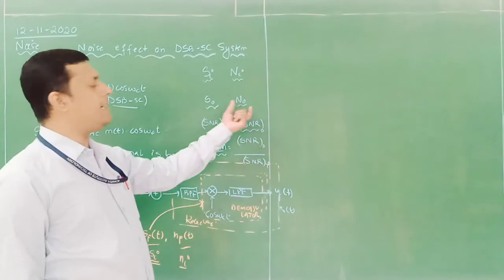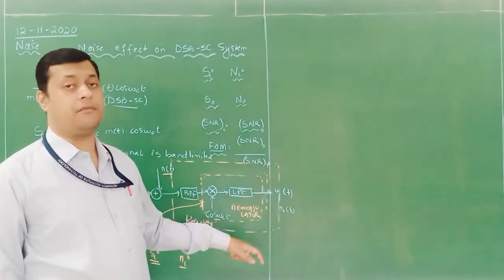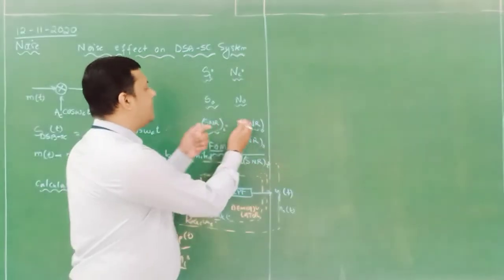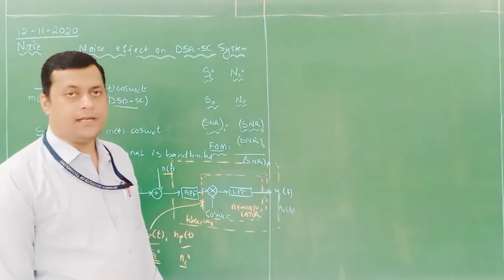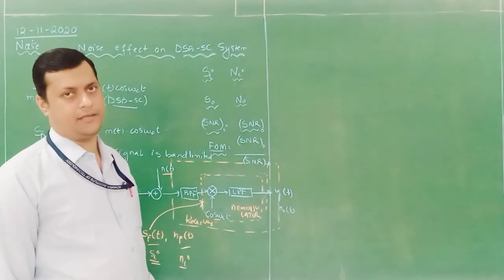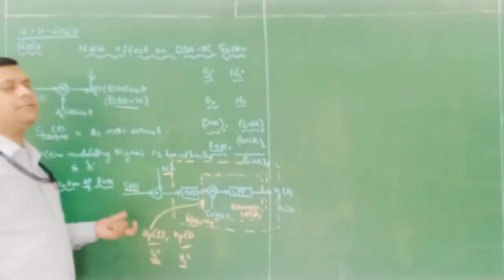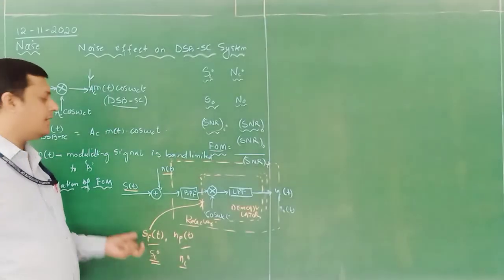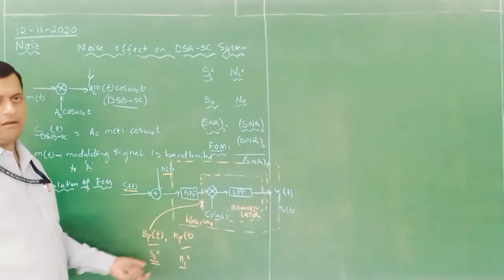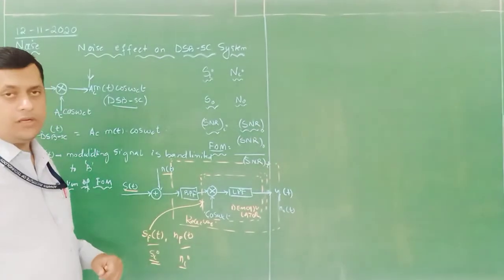And S0 and N0 are the output signal power and output noise power of the demodulator. You need to identify these two components separately, divide them, and you will get a figure of merit. That figure of merit will decide the performance of this particular system. So step by step we will identify first what is SF, what is NF, what is the output signal value, and what is the output noise component.